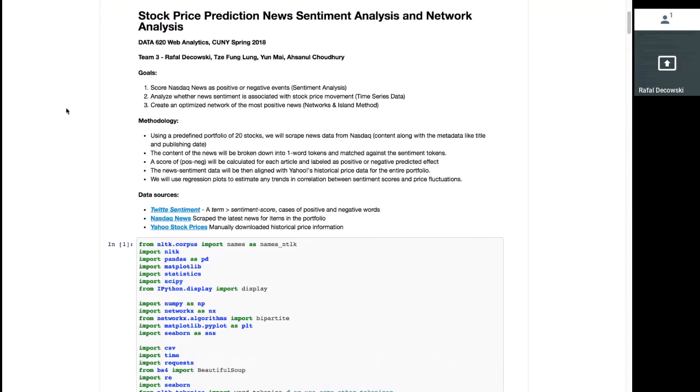Welcome to a stock price and news sentiment analysis. My name is Rafal and I'm representing Team 3. This is a proof of concept project that is meant to show correlation between news and stock prices.